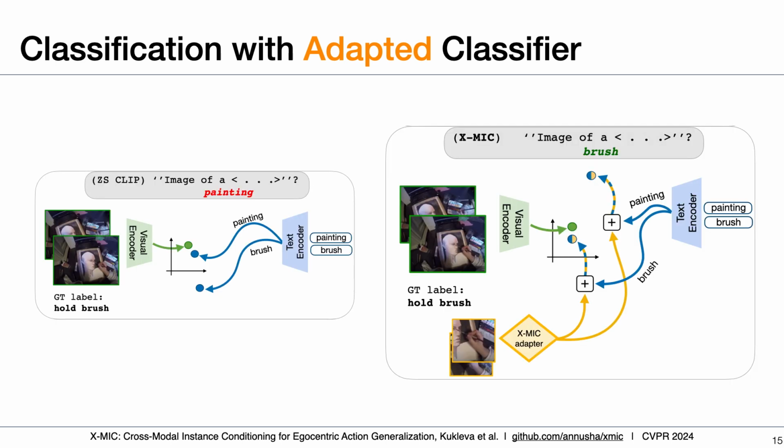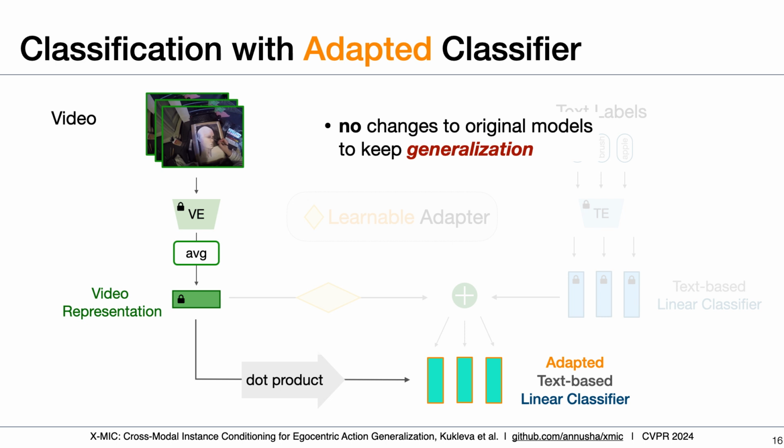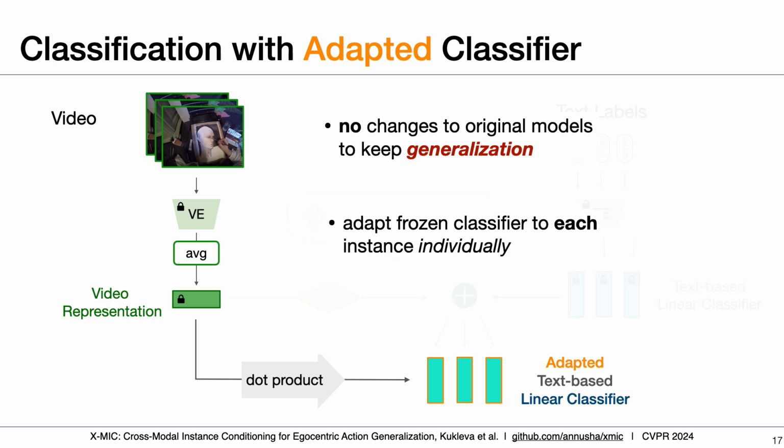As an illustration, on the left, the original CLIP model classifies the video as painting. It is the main visible object in the scene. Whereas on the right, textual representations are shifted and the video is classified as brush, as the person holds a brush. So with our method, there are no changes to the frozen pre-trained model, to keep the original generalization. And we adapt the text-based classifier to each instance individually by conditioning the classifier on the input video.